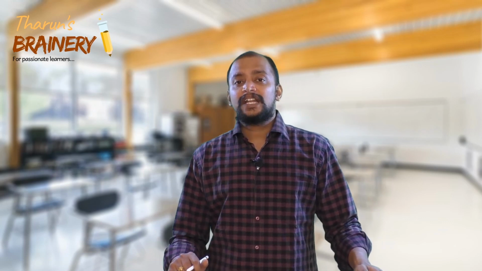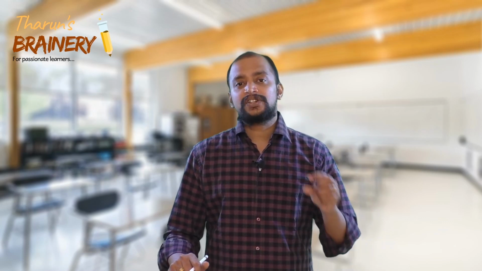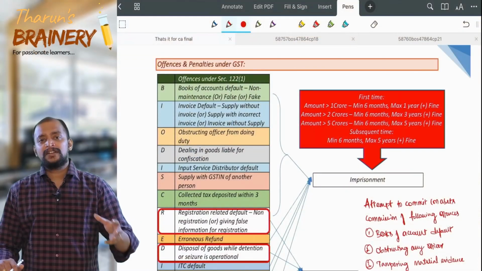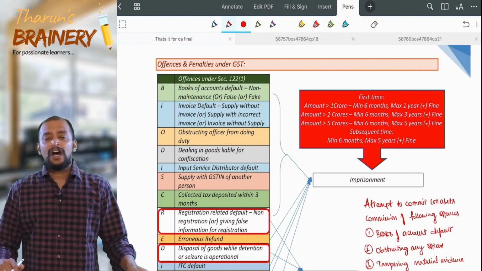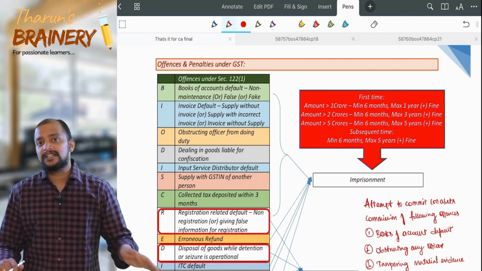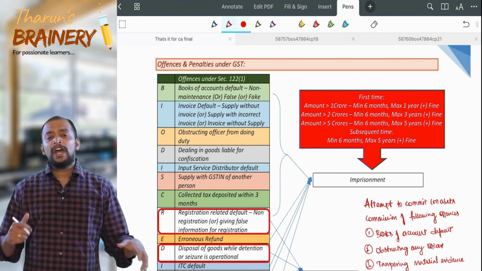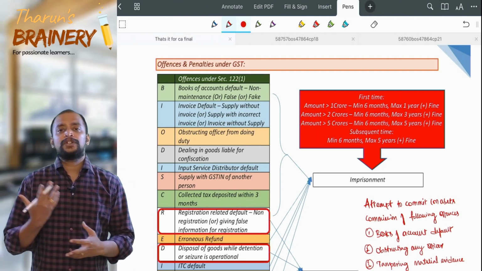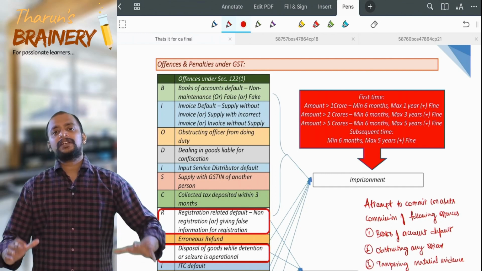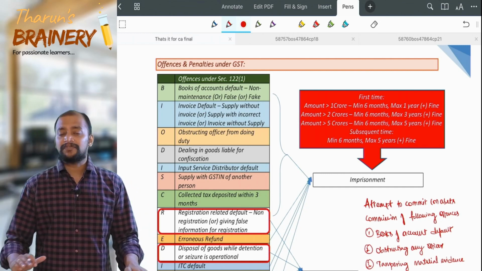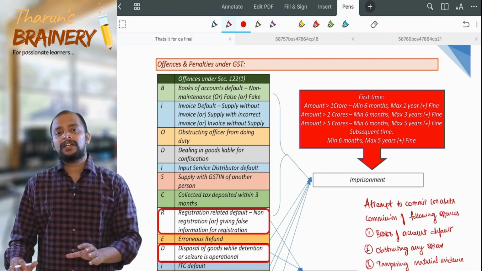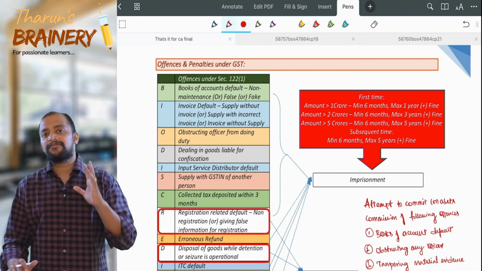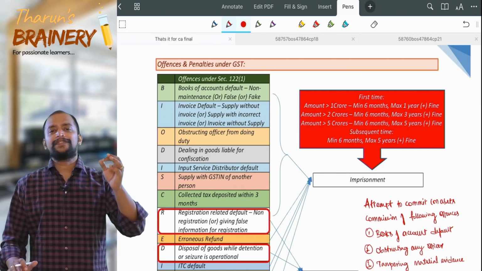And we are starting with 122 subsection 1. There are a few offences listed in section 122 subsection 1, around 21 offences. But you don't have to remember these 21 offences. I tried to make it into a keyword. If you can remember the 21 offences in this keyword, that is sufficient. So remember the keyword BIO DISCREDITS TFT. Bio discredits TFT. B for books of accounts default.